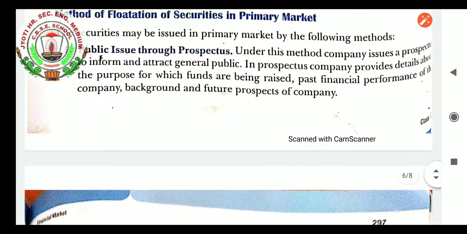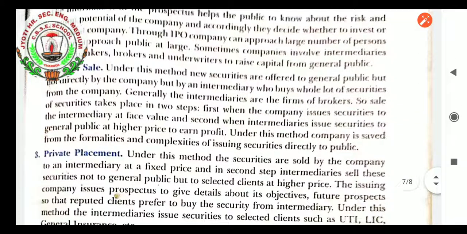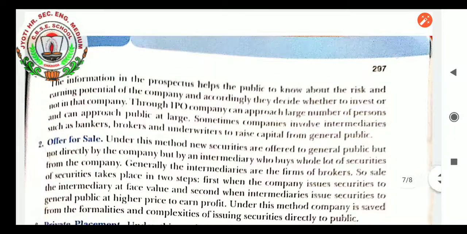And this requires flotation cost. Definitely it incurs the flotation cost. The information in the prospectus helps the public to know about the risk and earning potential of the company, and accordingly they decide whether to invest or not in that company. Through an IPO, a company can approach a large number of persons and the public at large. Sometimes companies involve intermediaries such as bankers, brokers and underwriters to raise capital from the general public.